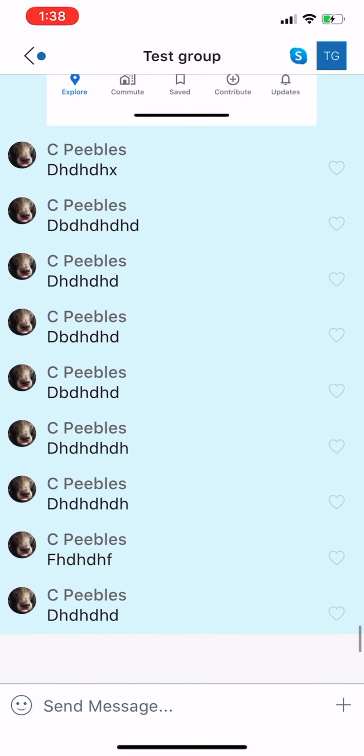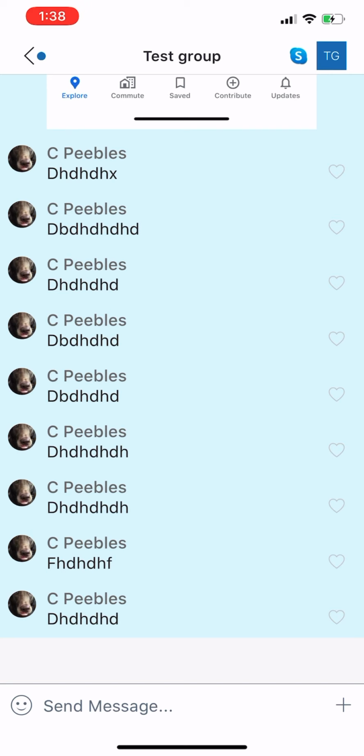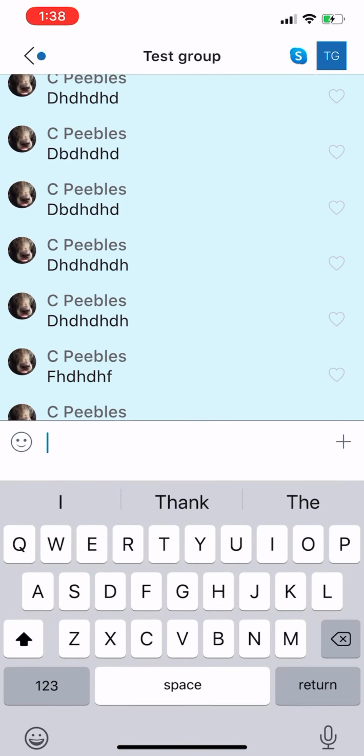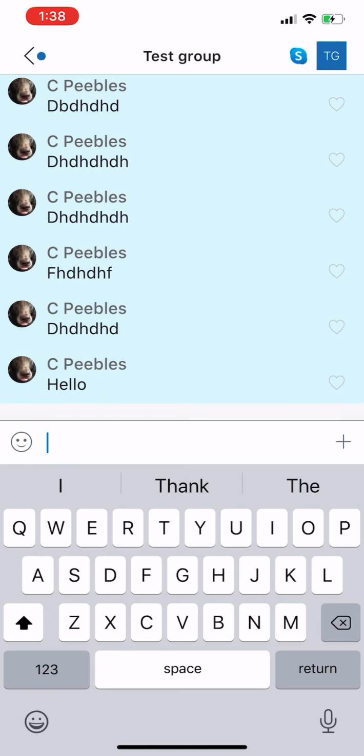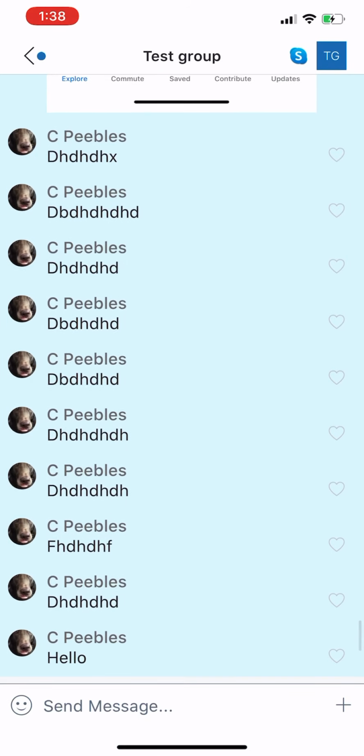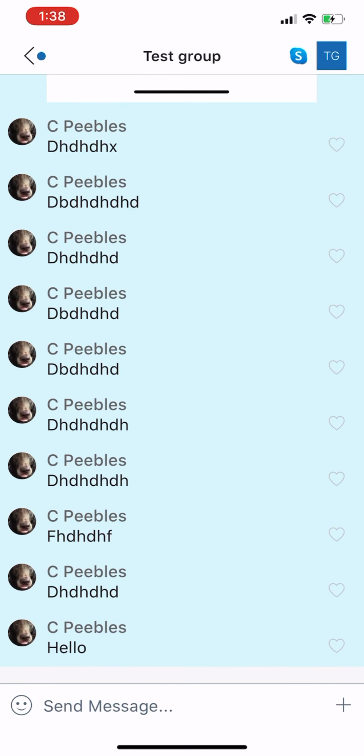But try not to fill the chat with text, just because, as you can see, it can quickly become a wall of text. To start typing, as I just did, you're going to come down here to the send message and start typing. Once you've typed your message, hit the little arrow there and it'll send it. You will need to say hello one time when you first join the group. This is required. You need to say something in the main group, or the group will auto boot you after a certain period of time. That is not us choosing to do that. It's nothing personal. That is just an auto feature of the group.